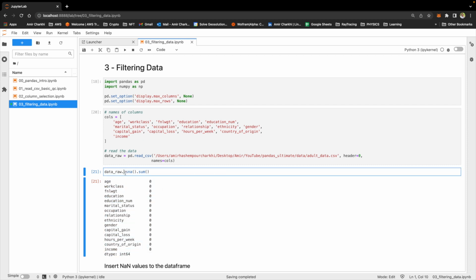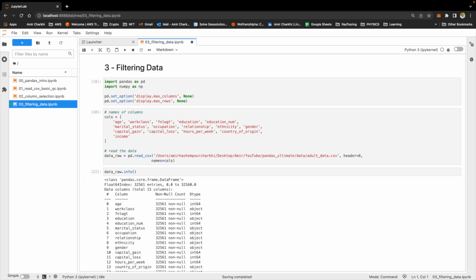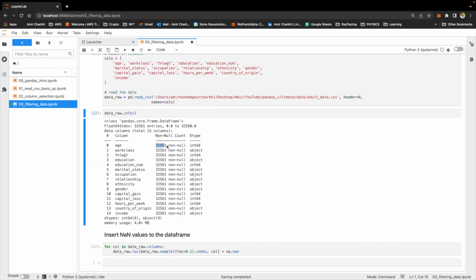The second way of checking if there are null values is just simply by looking at dataraw.info. There are 32,561 non-null values in the age and all the other columns. And we already know that this database has 32,561 entries, which means no null values at all.